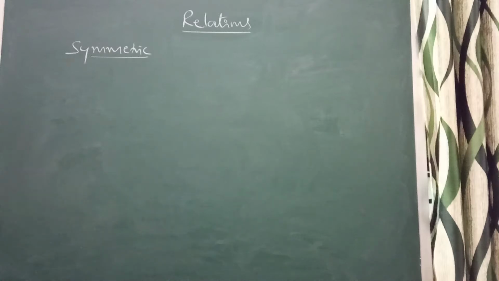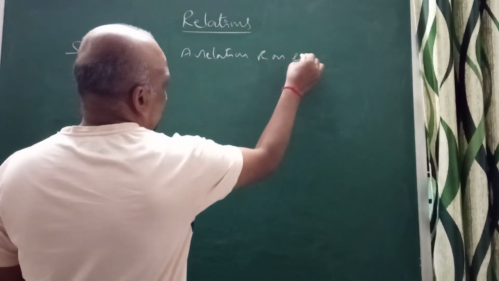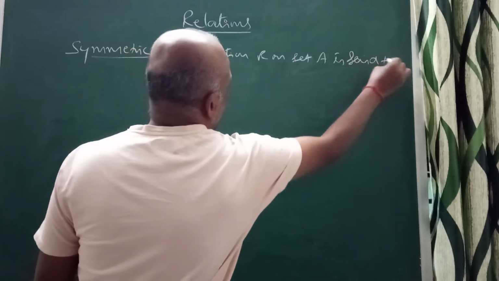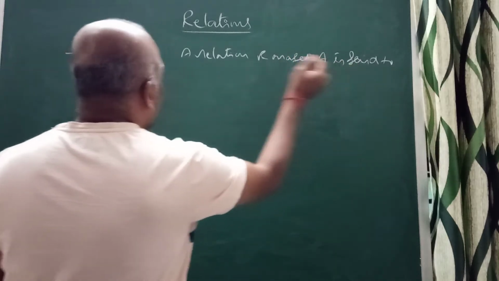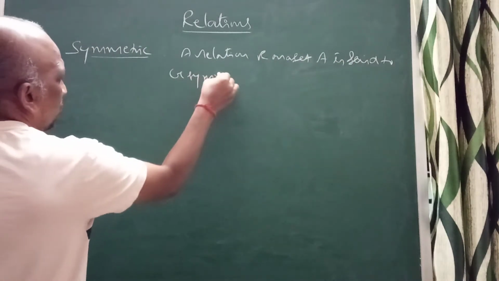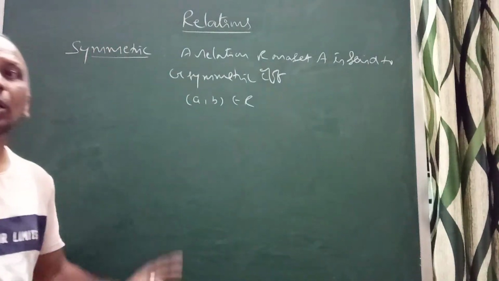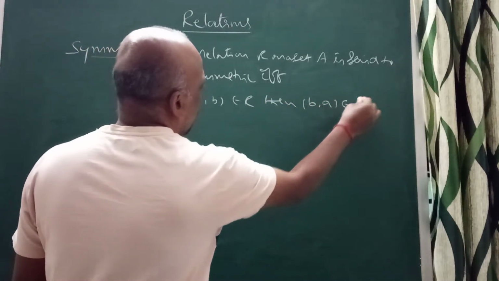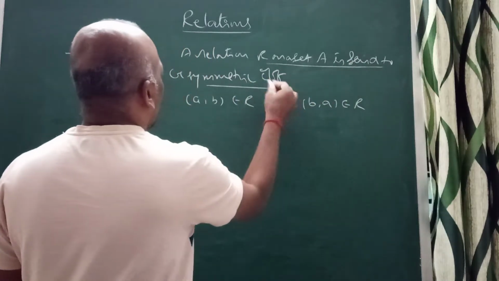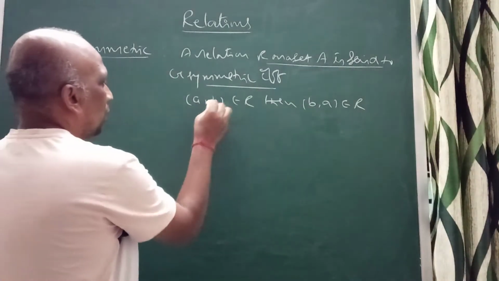You can see the meaning of symmetric. A relation R on a set A is said to be symmetric if and only if (a, b) belongs to R implies (b, a) belongs to R. Whenever (a, b) is there, (b, a) should be there.